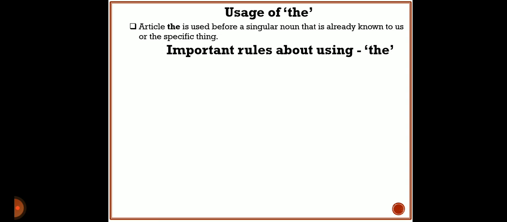Generally, many students used to say 'the', some used to say 'thee'. There is an important rule for using 'the' and 'thee'. When you come across a word that begins with a consonant, before that word you have to use 'the'. And if the word begins with a vowel, before that you use 'the', but you pronounce it as 'thee'.